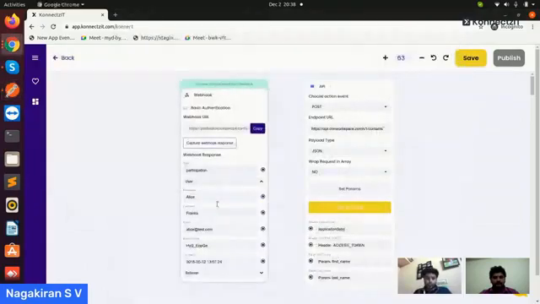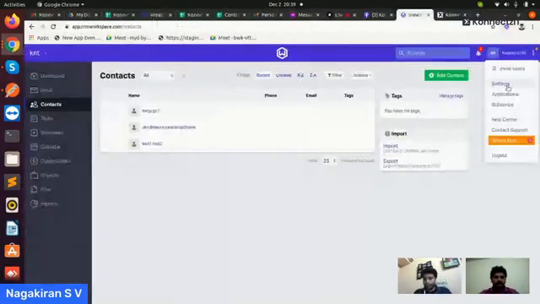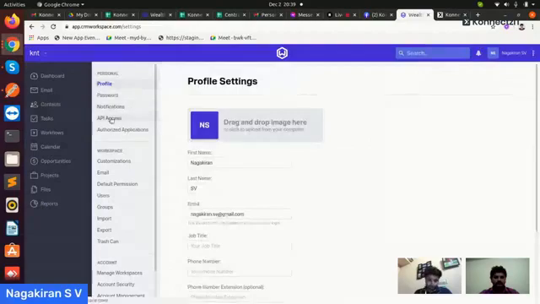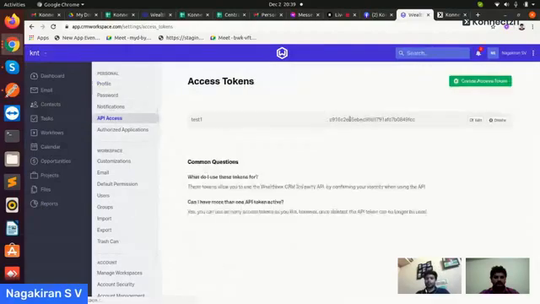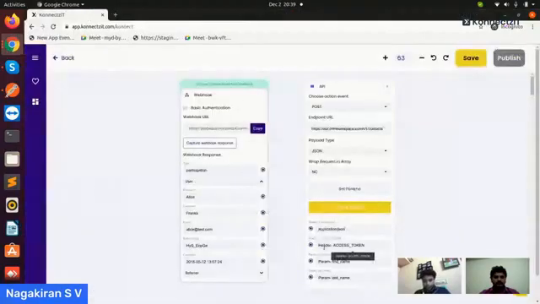For the access token also, there is no actual data available in the webhook, so I am doing an entry from the app. I am going here and taking the value, and entering it there. But for first name and last name, you can give any value from the left tab, so I am connecting the nodes. After everything is done, you need to click on test and review.